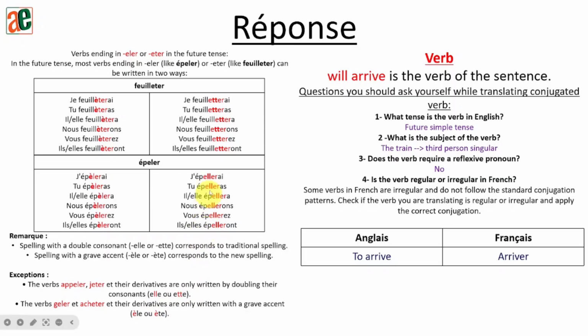So we do have some where both conjugations will work, but verbs from the group appeler and jeter, for them, we need to double the last consonant. And verbs geler, acheter, and the derivatives, we cannot double the last consonant, but for them, we need to add the accent grave on the E before the ending. Okay. But by looking at the ending of my verb, we don't have E-L-E-R or E-T-E-R here. So we'll just skip this part. It doesn't belong to this list either.